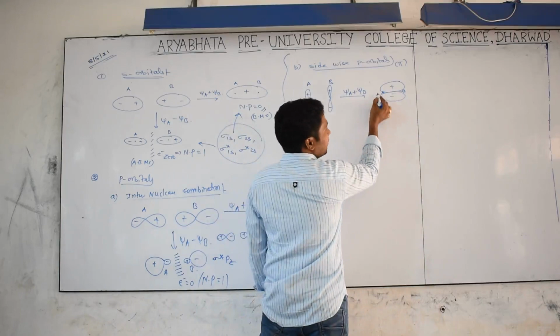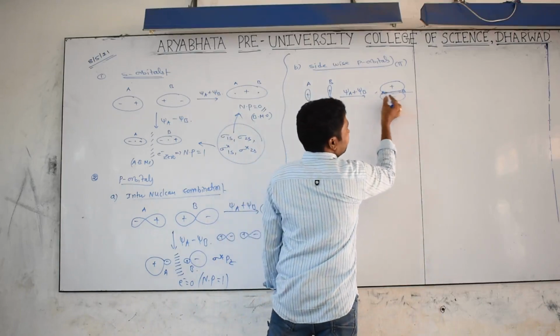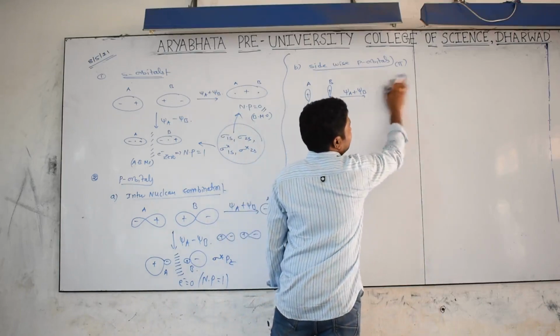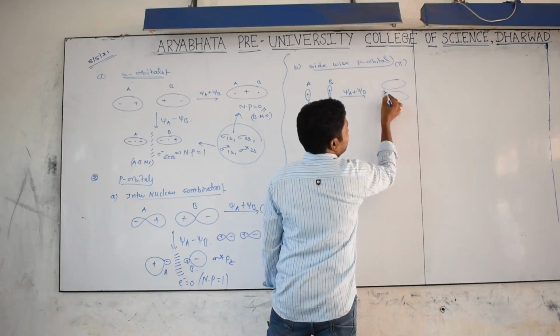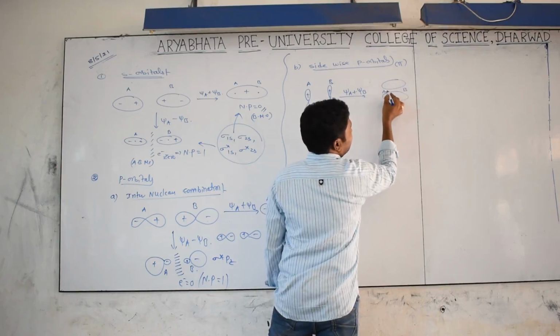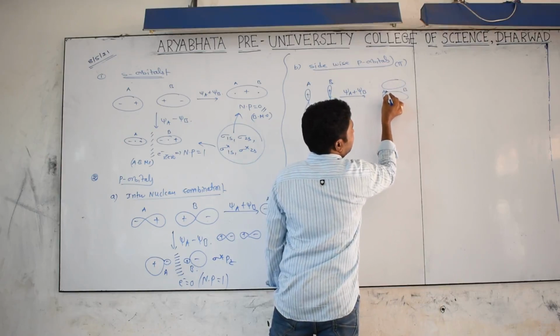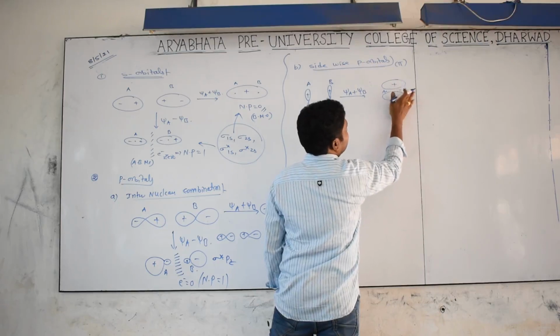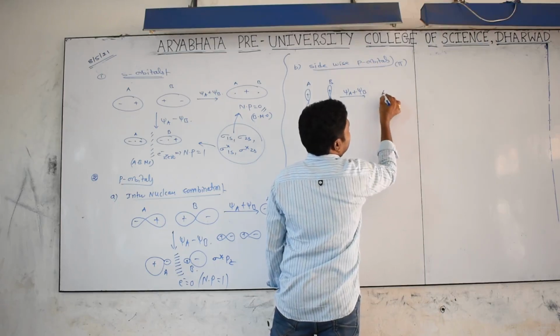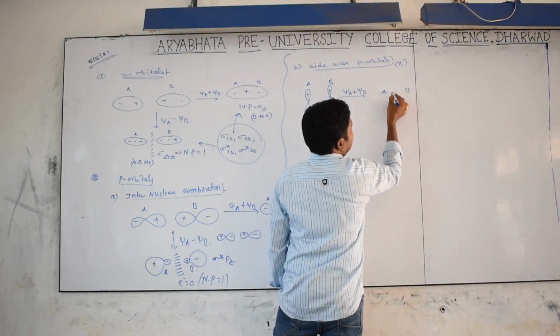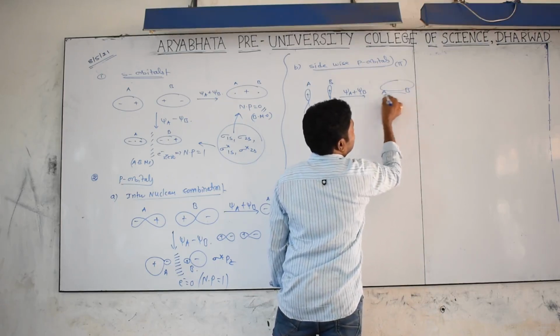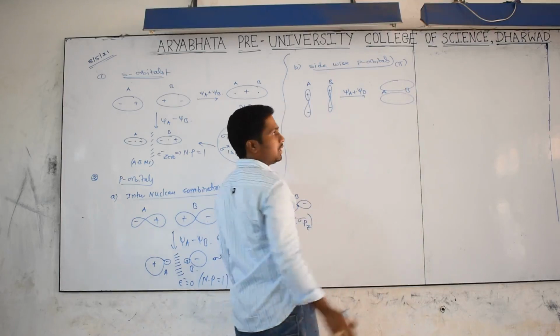Now, in between the A and B nuclei, we can imagine one plane. So better you write it down clearly like this. Between A and B we are getting the maximum region, plus, and the electron cloud.